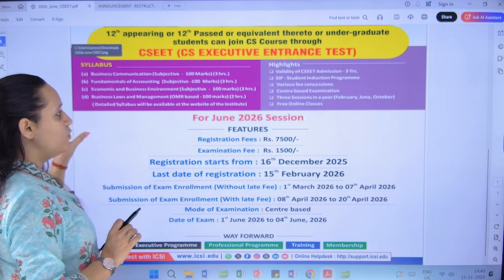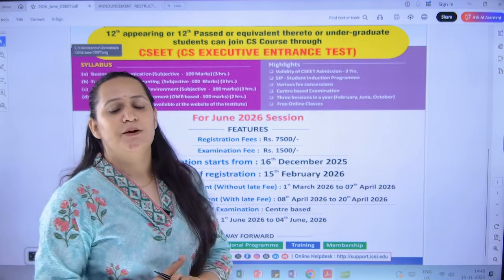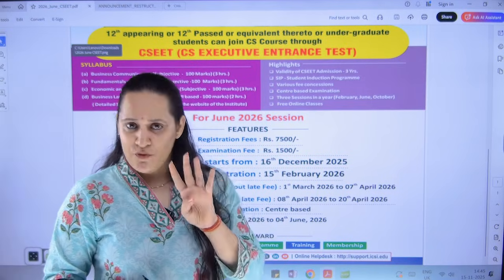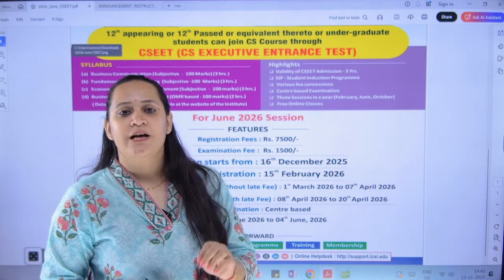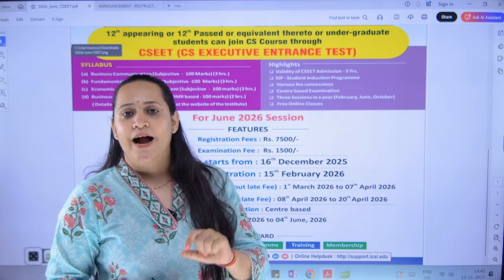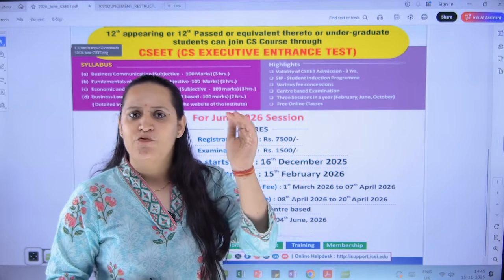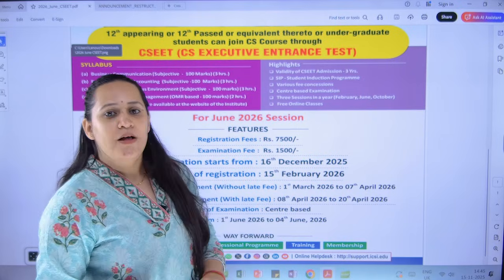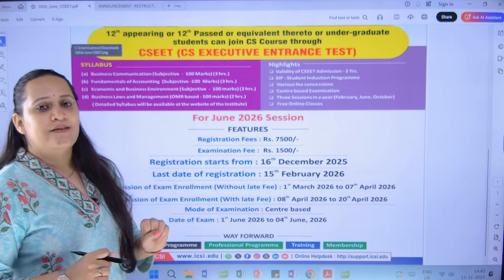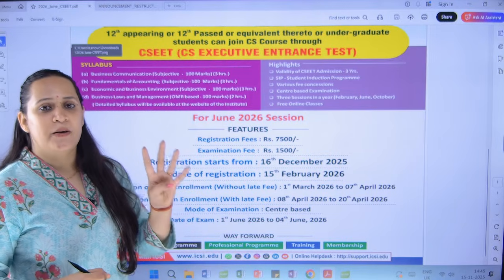This is the syllabus which we are going to discuss. The main change with respect to syllabus is that earlier also you had 4 parts, but you used to write the exam for a total of 200 marks and you had to write the exam on one single day for all the subjects. But now they have clearly mentioned that the exam is going to be conducted on 4 separate days.